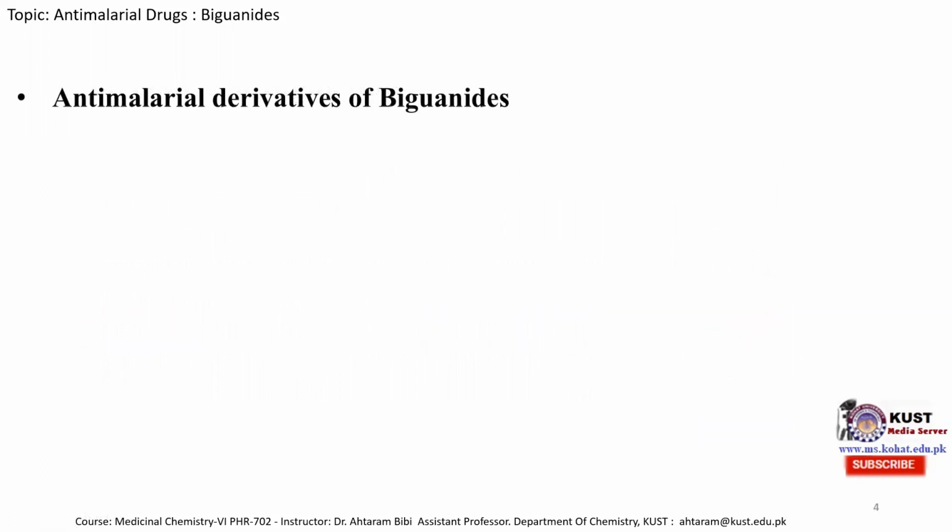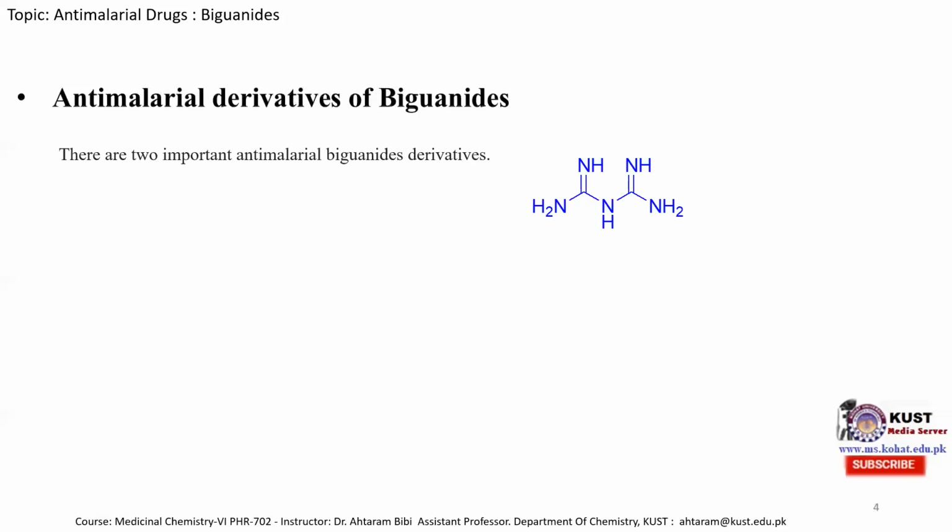Anti-malarial derivatives of biguanides. There are 2 important anti-malarial derivatives of biguanides. One is proguanil. One can see the structure of proguanil here, in which one of the primary amine hydrogens is replaced with an isopropyl group. This is an isopropyl group because it consists of 3 carbon atoms, 1 carbon here, 1 carbon here, and 1 carbon here. So 2 methyl groups are similar, therefore this group is known as an isopropyl group.